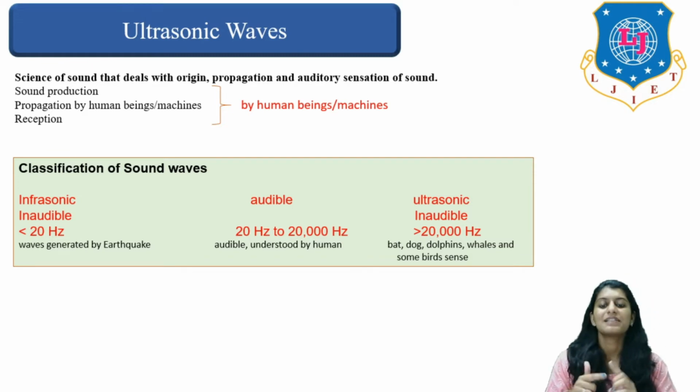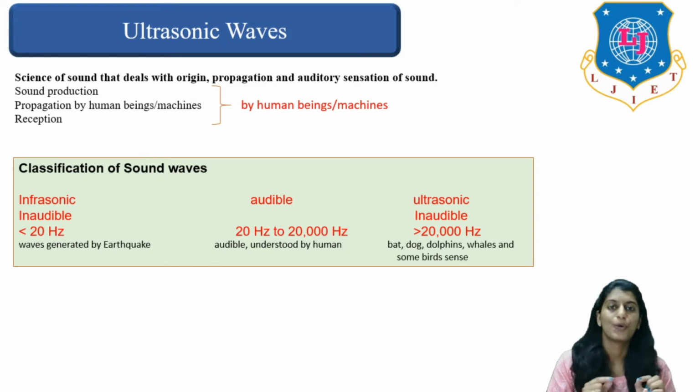First one is infrasonic waves. The word infrasonic waves are basically inaudible to human beings. The waves which have a frequency less than 20 Hz are categorized under infrasonic waves.